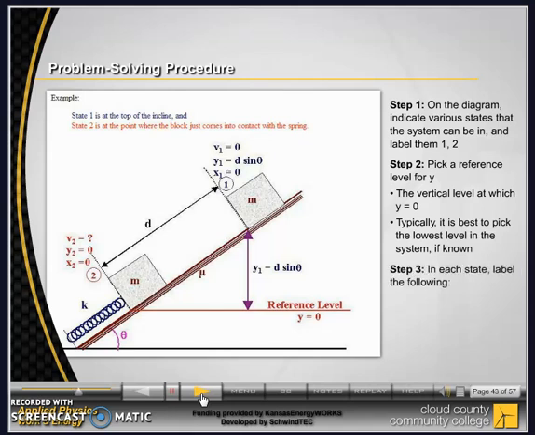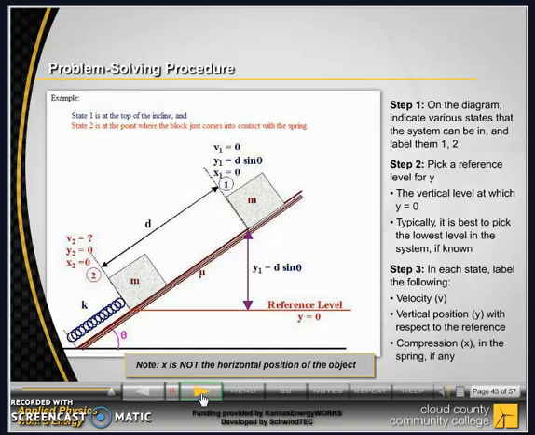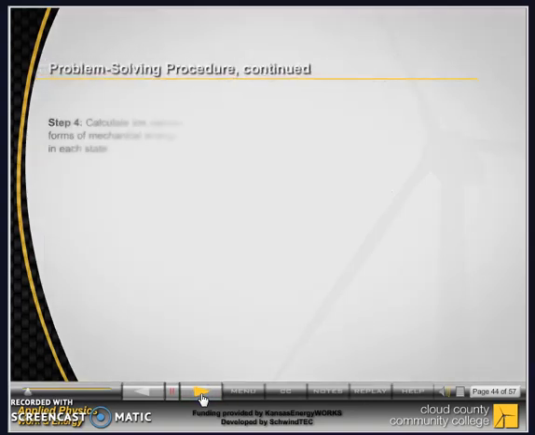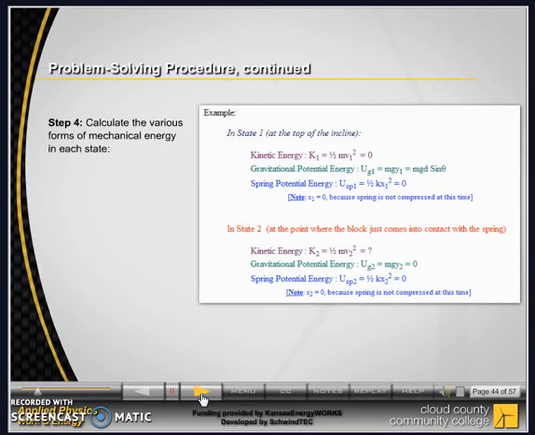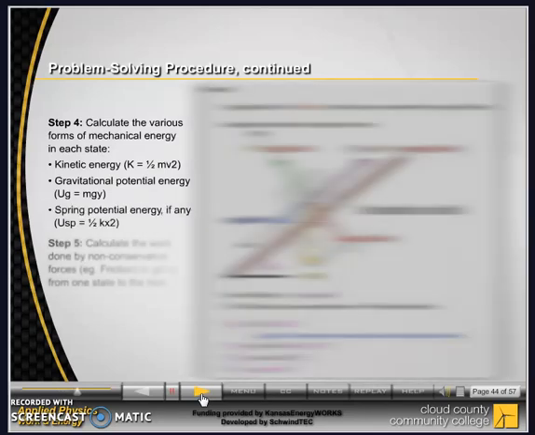Step 3. In each state, label the following: velocity, vertical position with respect to the reference, and compression in the spring, if any. Note, lowercase x is not the horizontal position of the object. Step 4. Calculate the various forms of mechanical energy in each state: kinetic energy, gravitational potential energy, and spring potential energy, if any.